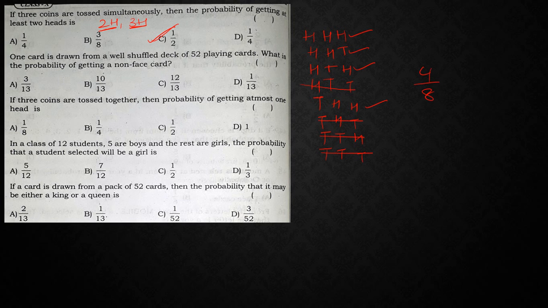This can also be simply done by using the concept of binomial coefficients, right? By taking the selections.